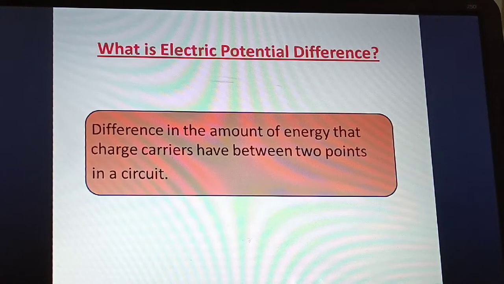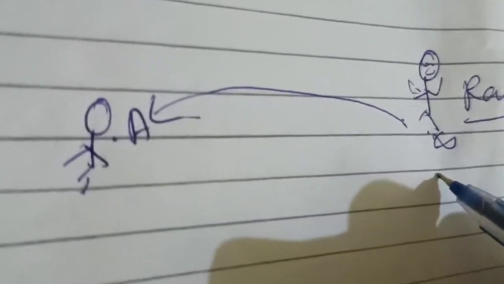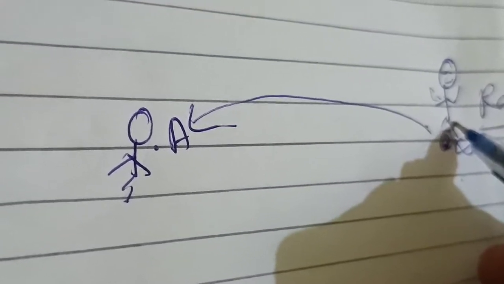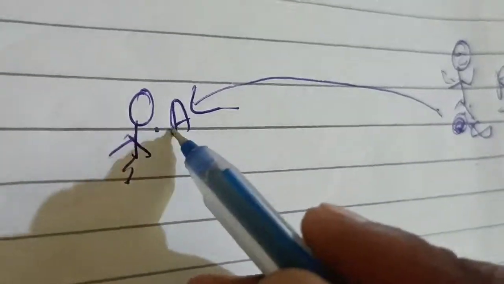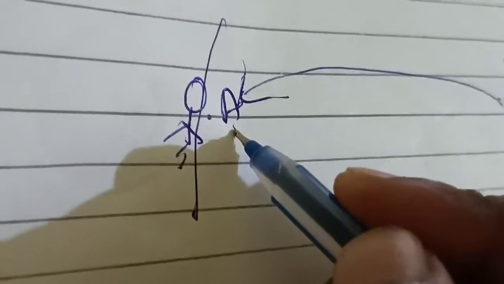Next we will move on to what is electric potential difference. Before this definition, let's see through an example what electric potential difference is. Let's consider this is Ravi. Ravi is standing at infinity. Now here there is a charge. So what happens? Ravi takes that charge and brings it to point A.